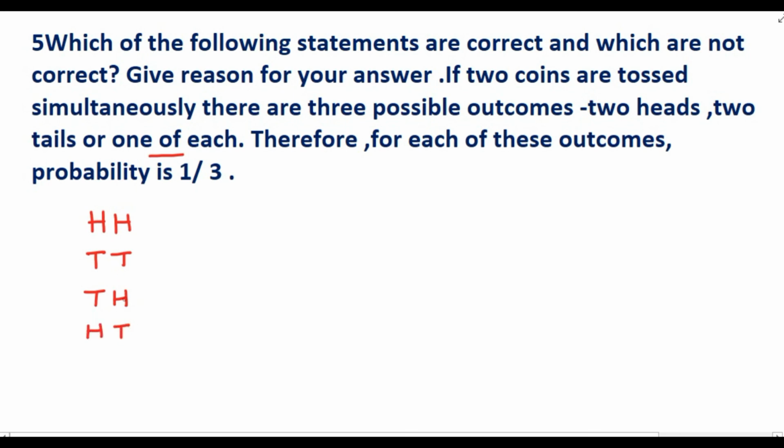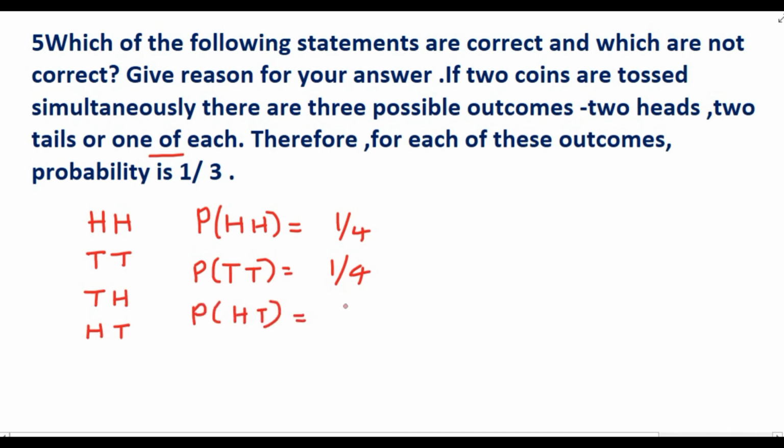Now, so there are 4 possible outcomes. Each of these outcomes' probability is not 1 by 3. The probability of getting 2 heads is 1 by 4. Again, the probability of getting 2 tails is also 1 by 4. And the probability of getting one head and one tail is actually 2 by 4. So none of them is showing the probability 1 by 3. So our argument is wrong. The statement is false.